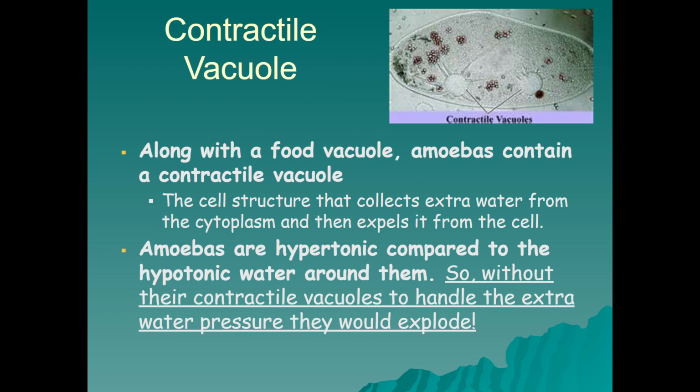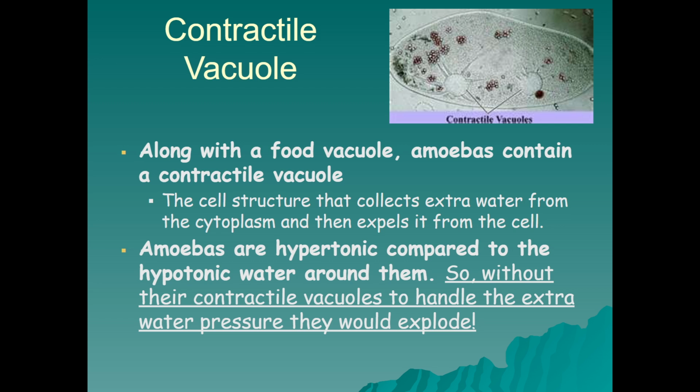Just like plant cells have water vacuoles, the amoebas are going to have contractile food vacuoles. They may also have those that help regulate their internal pressure compared to their external pressure. In that way, a contractile vacuole may help regulate cell structure by collecting extra water from the cytoplasm and then expelling it from the cell.